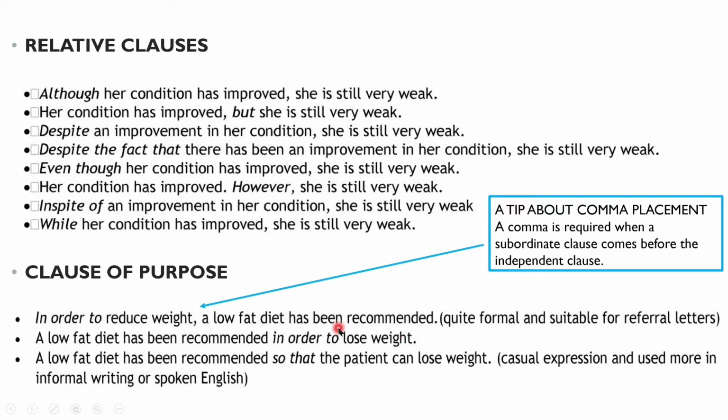This is the independent clause because this can be used as a sentence in itself. A low-fat diet has been recommended. Nothing before, nothing after. This can be used as a simple sentence. But as this is the subordinate clause and it comes before the independent clause, we have to put the comma here. But take a look at this example.